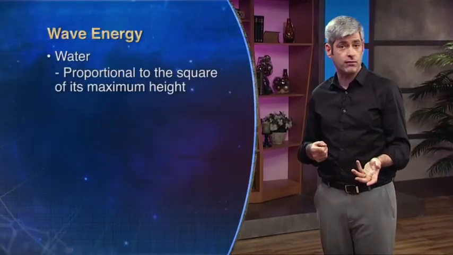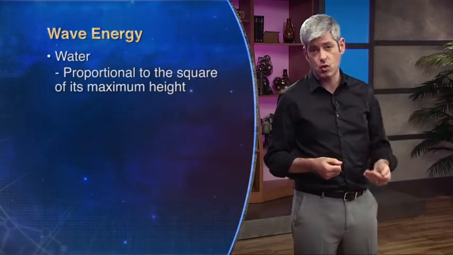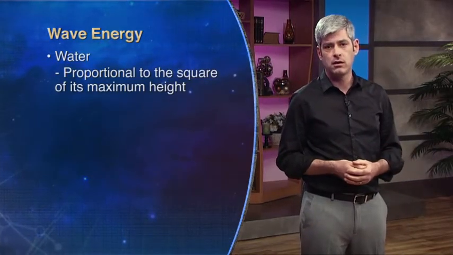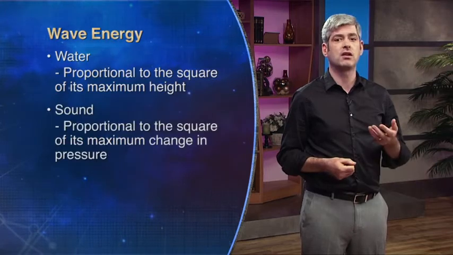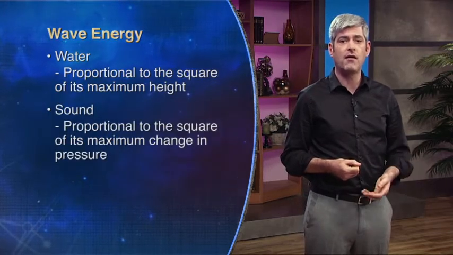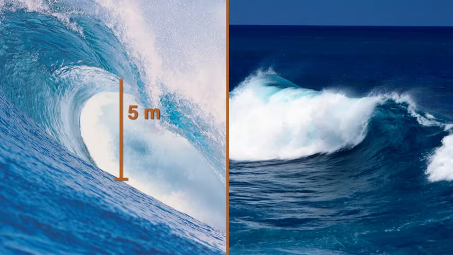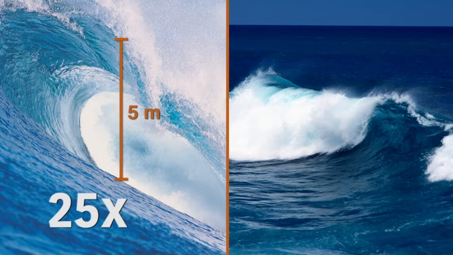Regardless of what kind of wave we're talking about, the amount of energy that is carried by a given wave is proportional to the square of the maximum amplitude of that wave. The amount of energy carried by a water wave, for example, is proportional to the square of its maximum height. And for a sound wave, the energy carried is proportional to the square of its maximum change in pressure. A water wave with a maximum height of 5 meters carries 25 times as much energy as a similar wave that's only 1 meter high.